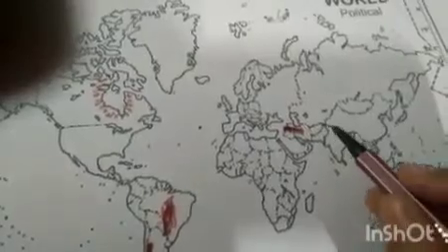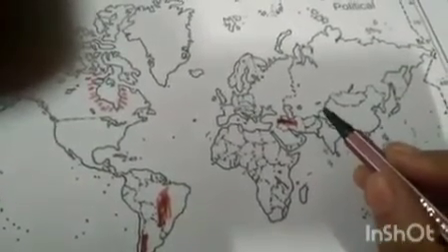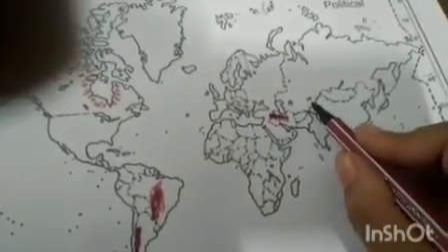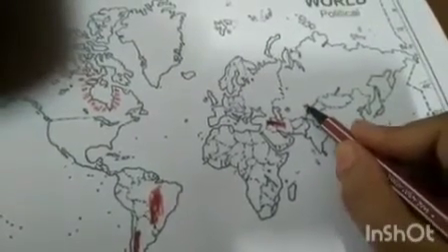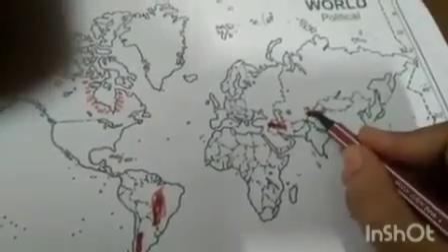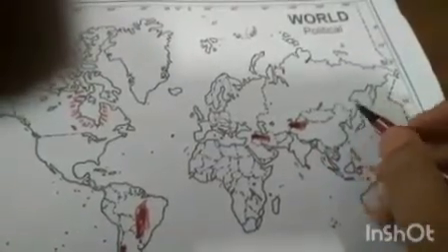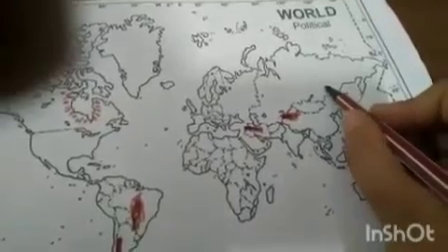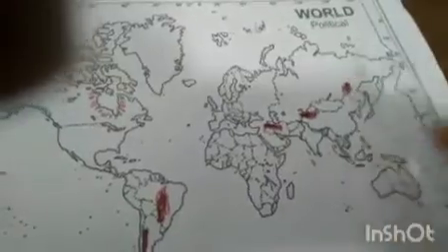Now just above this India, here we have Tibetan Plateau or Plateau of Tibet. Clear? Now next we have here Mongolian Plateau. Which plateau? Mongolian Plateau. Clear? Okay.